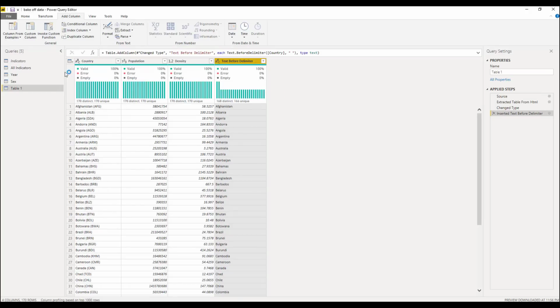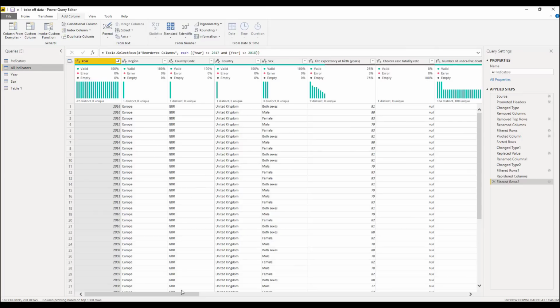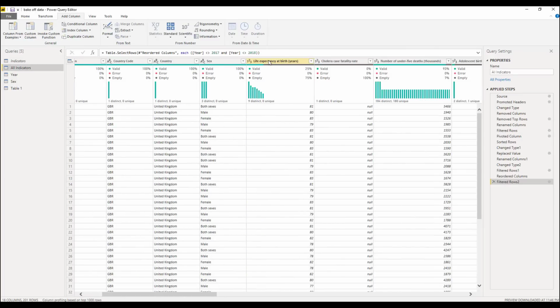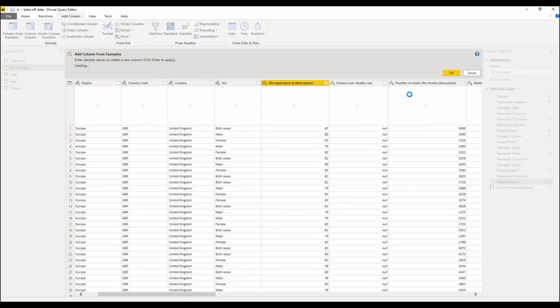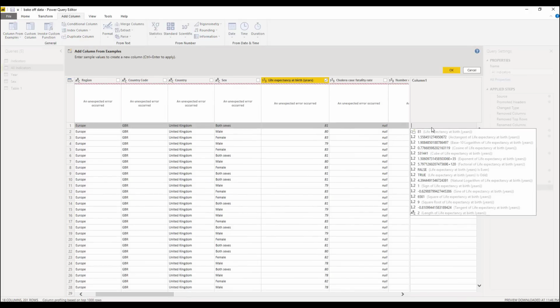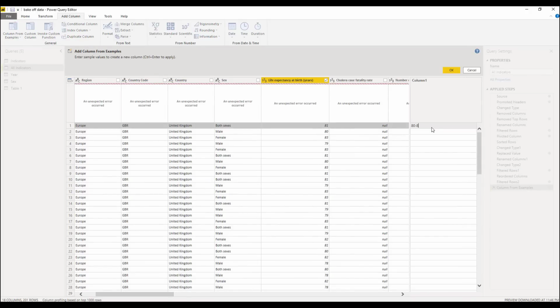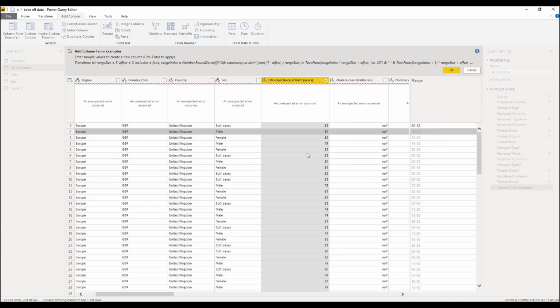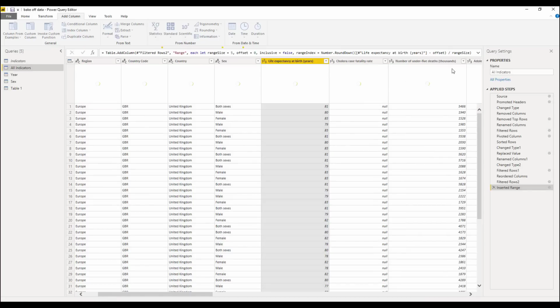Now we see over here a nice preview of the distribution of my data, if we have any blanks or errors that might be there. And just like I was able to add this qualitative field, I can also really easily manipulate my quantitative data using examples. So over here, we have our life expectancy column. And then what I want to actually do is split it up into ranges. So instead of having 81, I want it to be between 80 and 85. And again, Power BI just figures out, here we see 79, 75 to 80. It figures out the pattern that I want.